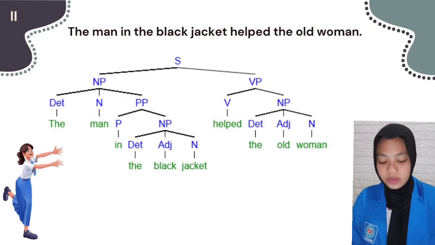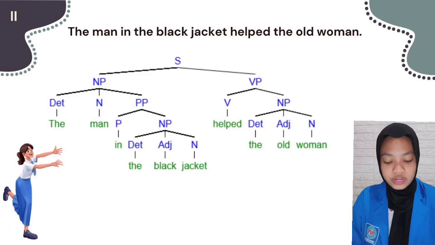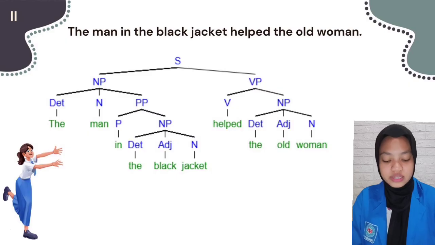"Helped" is the verb, and the noun phrase is divided again into three parts: "the" is a determiner, "old" is an adjective, and "woman" is a noun.